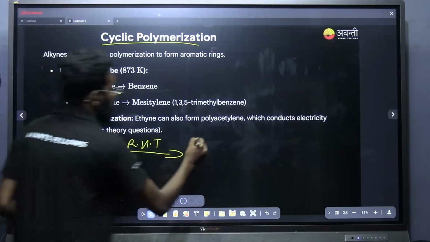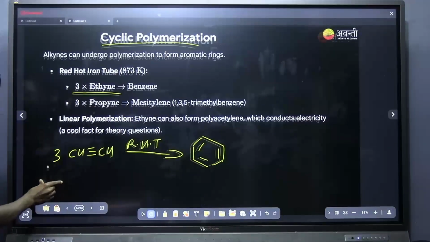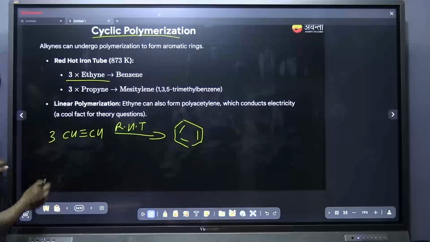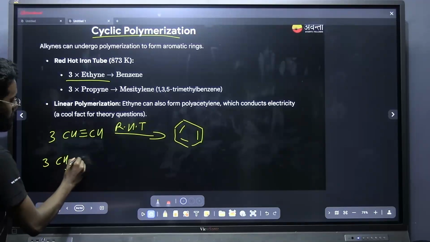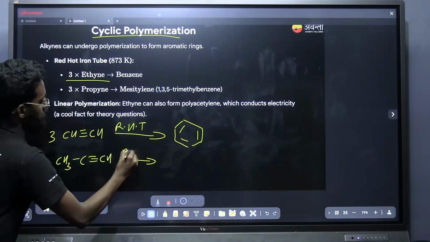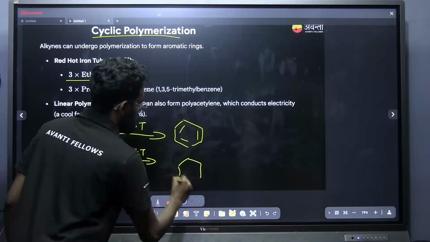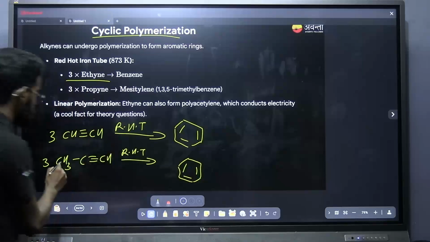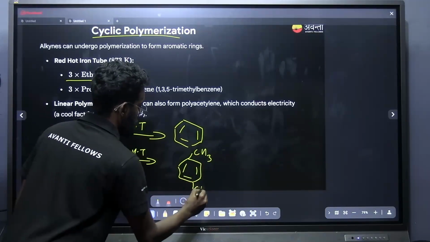Cyclic polymerization will happen, which will lead to the formation of benzene. Now if I am taking, instead of ethyne, CH3 C triple bond CH, what is the product you will be getting? You will be getting a benzene, but along with the benzene, the 3 CH3 groups will be added at the 1, 3 and 5 positions.